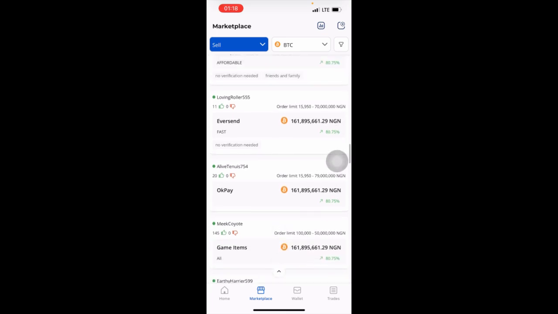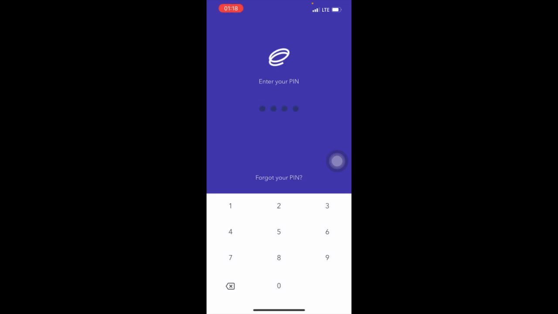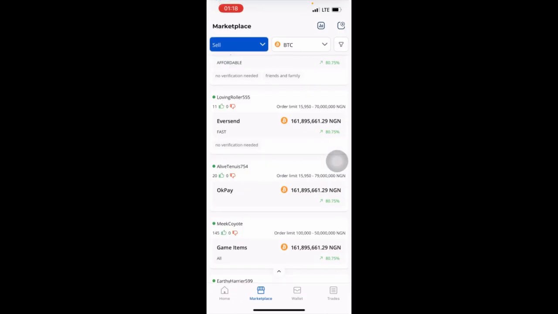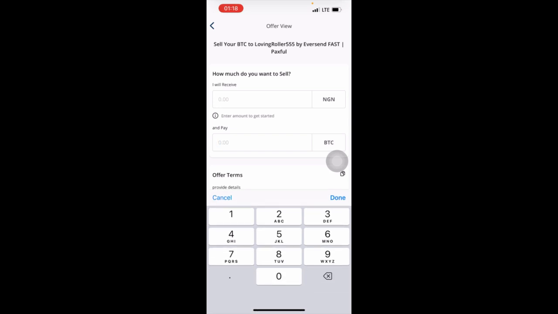So this person is Eversend. This is how Eversend looks like. This is my Eversend app. Is that right? Yeah. So this one too, there is no link here. So you just click on the Eversend app. Then you enter the Bitcoin you want to sell. So you have 0.0011212. So you'll be getting 178,000. So it means that you have profits of 78,000 plus. Is that right? Yeah.